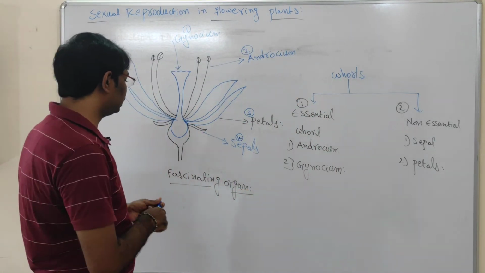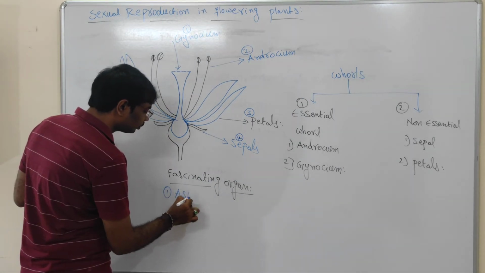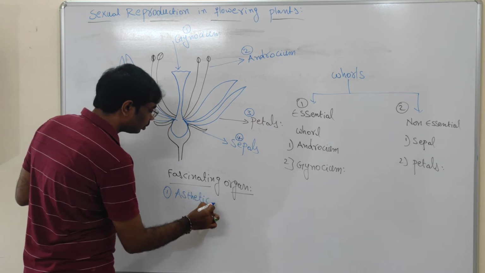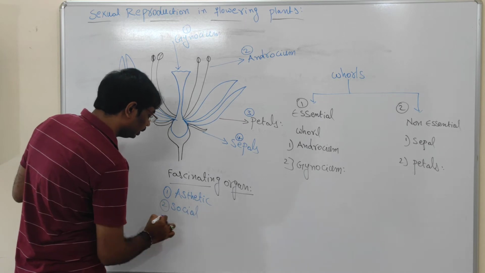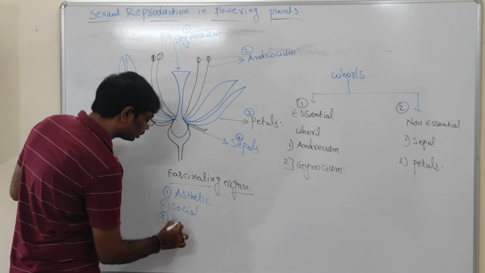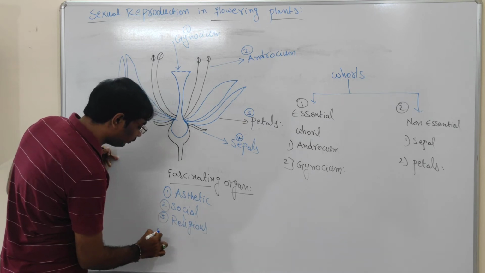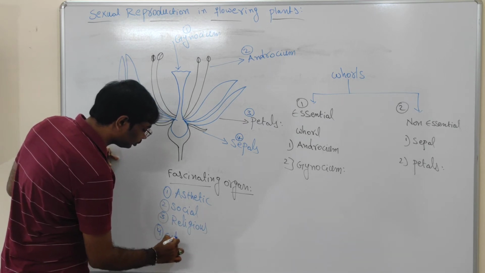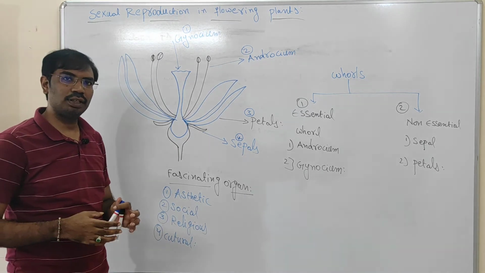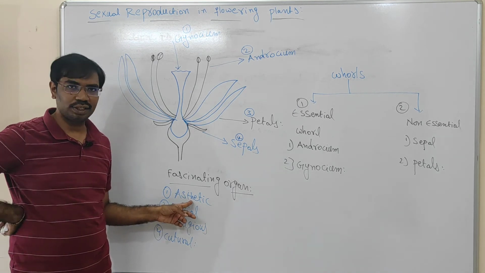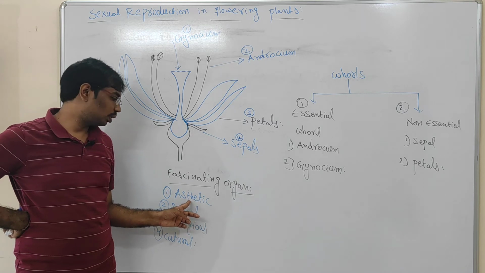What kind of qualities are present in the flower? Aesthetic, social, religious, and cultural values. So flower has an aesthetic value. Aesthetic means very attractive, a very beautiful structure present in the flowers. That is called aesthetic.